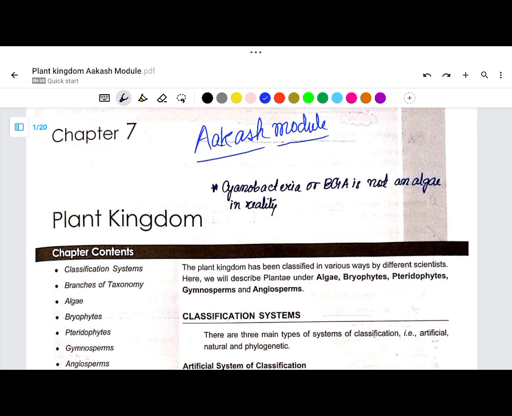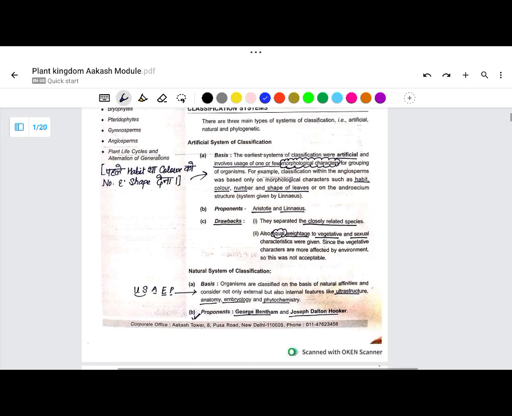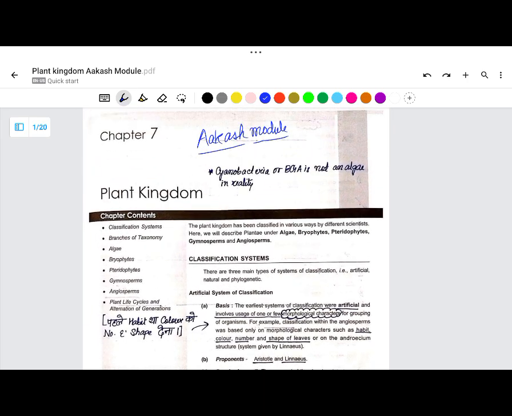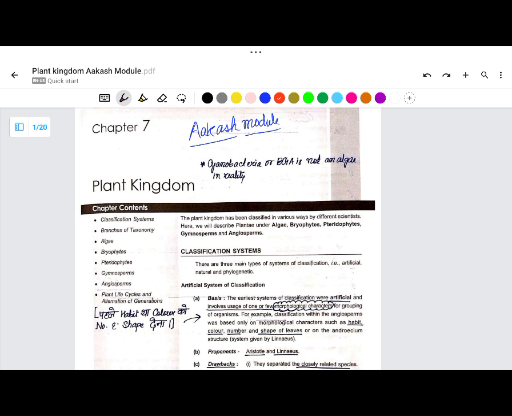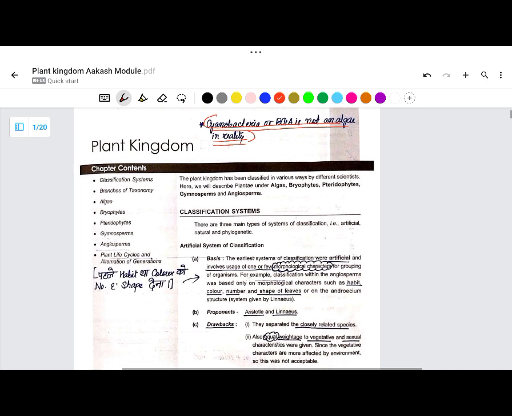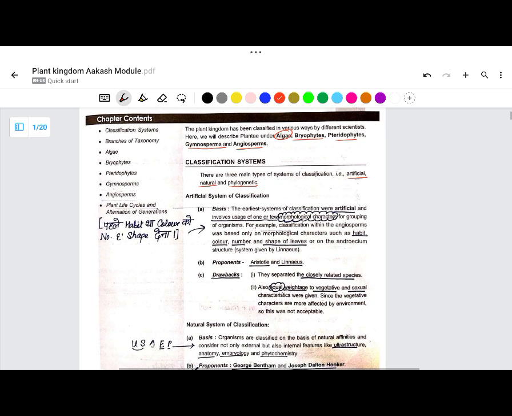Starting, there are some lines. How to read biology, I'll make another video for that. But before starting anything, you should make some points. These points are very important. Like here, it's saying that cyanobacteria, blue-green algae, is not an algae in reality. Plantae is divided into algae, bryophytes, pteridophytes, gymnosperms, and angiosperms. The classification systems are artificial, natural, and phylogenetic. The basis is